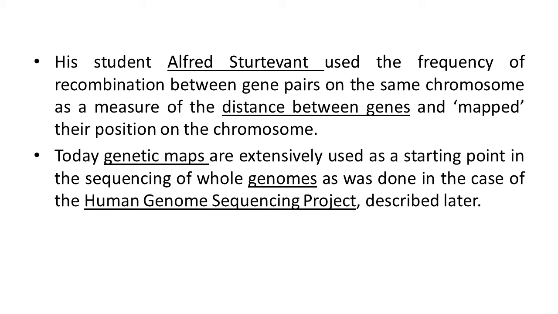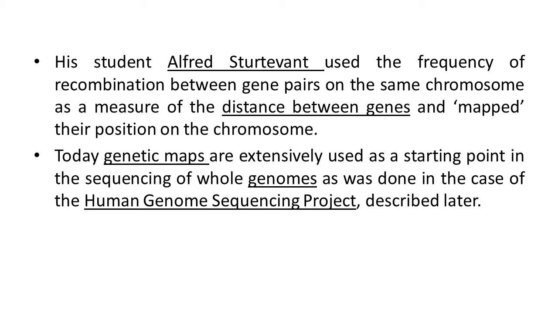Then his student Alfred Sturtevant used the frequency of recombination, that is, the occurrence of recombination between gene pairs on the same chromosome, as a measure of the distance between genes and mapped their position on the chromosome. So it's actually one type of mathematical measurement, that means the distance between genes, and a map was prepared.